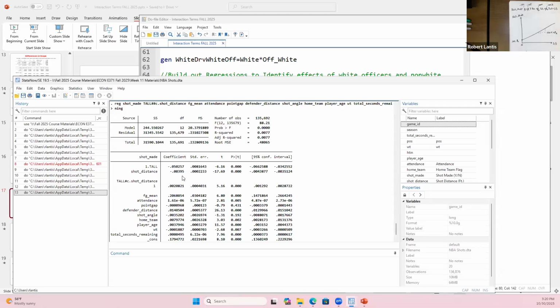Now for the second group that was identified as tall, where would their predicted probability of a shot being made start out if shot distance was 0? Beta 0, but also plus beta 1. Well, beta 1's negative. So where do they actually start out?